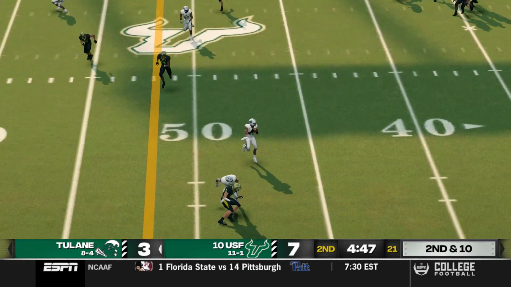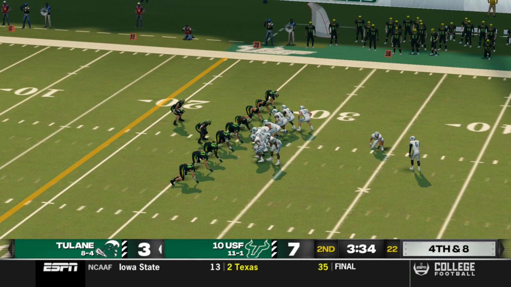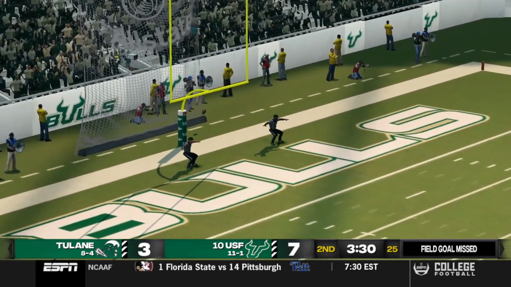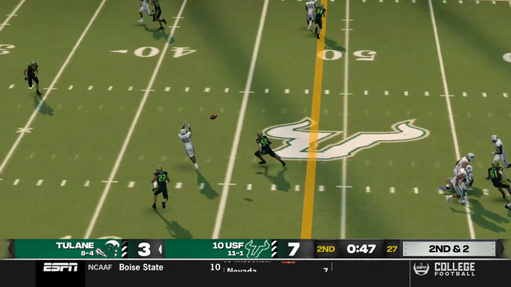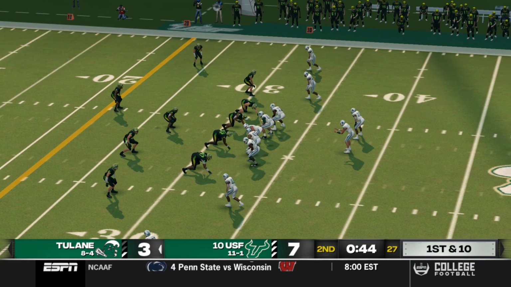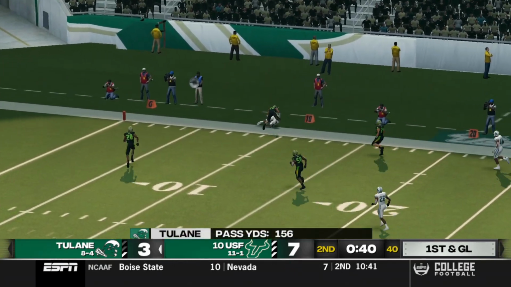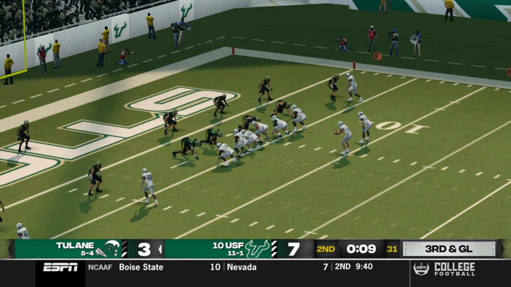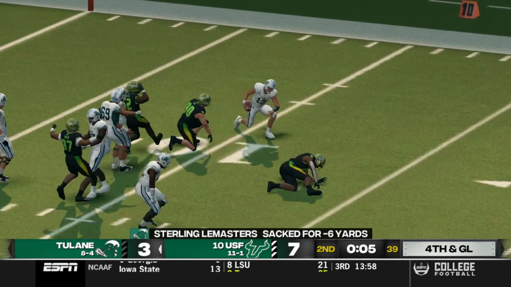But they do get a field goal, and later on, look at this, coming for some more points. 19 yards to B.J. Williams, and then the field goal attempt is no good. That one is wide, does not make it. 7-3 remains the score. Big throw up the middle, complete to Peyton Williams. There's B.J. Williams, there's Peyton Williams, there's all kinds of Williams here with Tulane. Big throw right side, that one's complete to make it a first and goal. That one goes to Mario Smith, who has 4 catches in the ball game. And on 3rd and goal, time running out in the half.